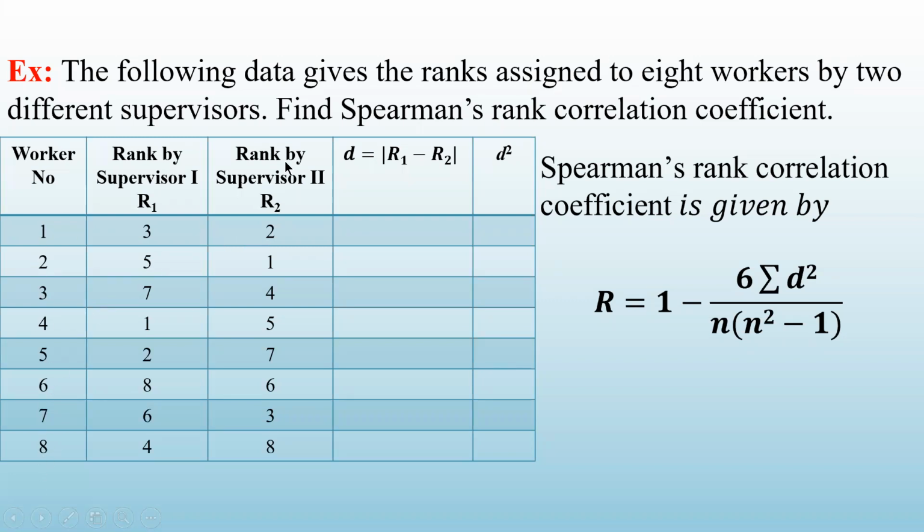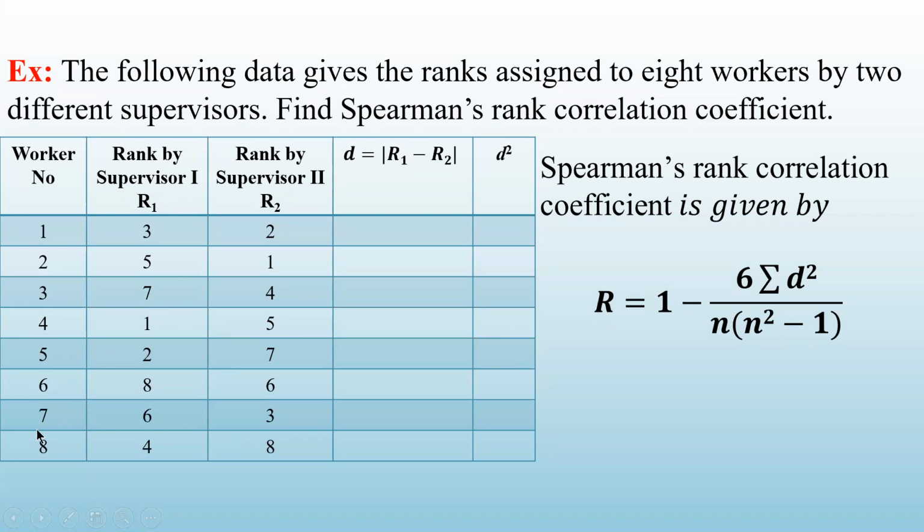Look at how the rank is given by supervisor number 2. Supervisor number 2 is giving first rank to worker number 2. He is giving second rank to worker number 1. Third rank to worker number 7. Fourth rank to worker number 3. Fifth rank to worker number 4. Sixth rank to worker number 6. Seventh rank to worker number 5.